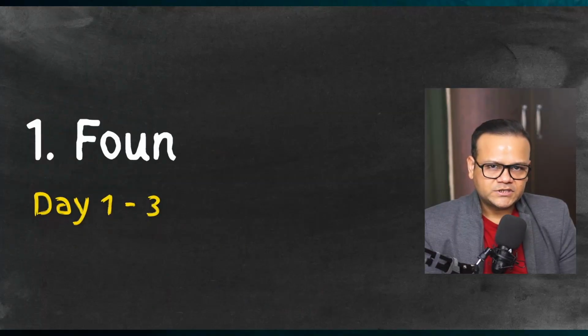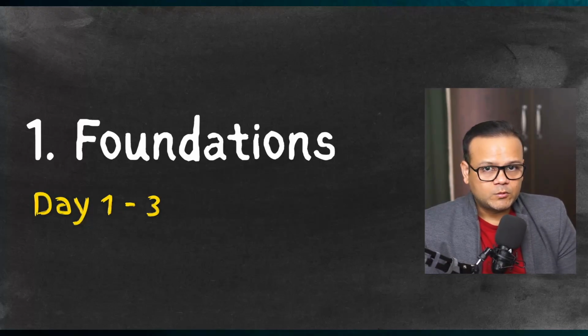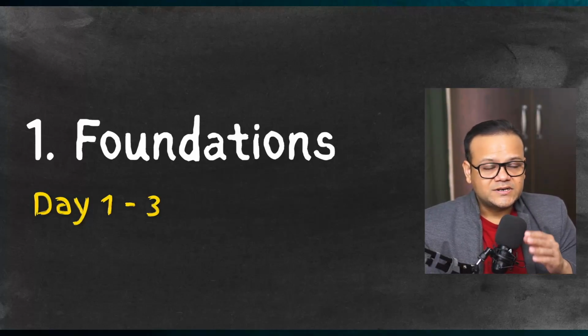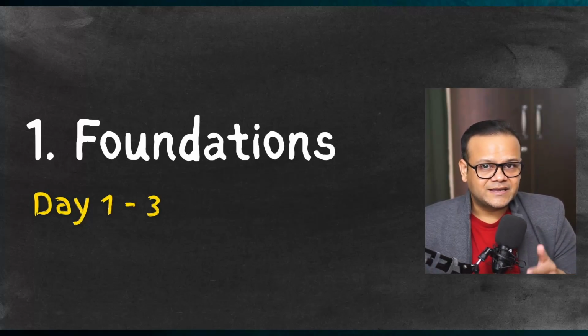So it's divided into 3 sections. The first section is foundations, which is your day 1, 2, and 3. We are going to take it easy in the beginning because we don't want to rush into things. We would want to clarify as much as we can before we start building things. This whole thing that we are doing today, it's not just for individuals. So if you are a business owner, you can also get your team to get into AI automations without breaking things apart. And even if they are scared of things, this is the exact way they can proceed.